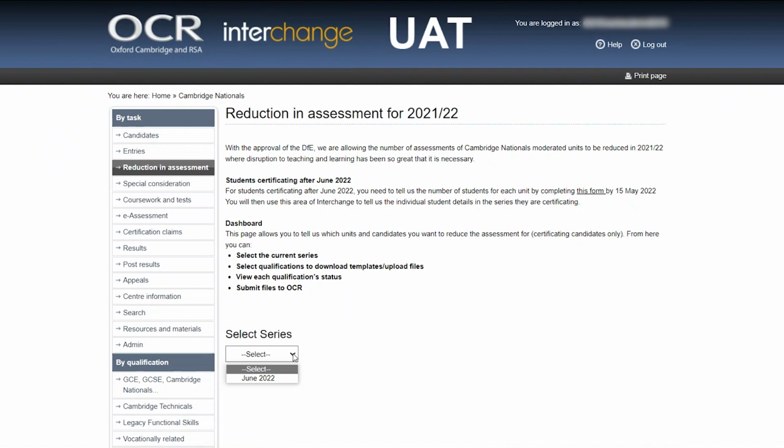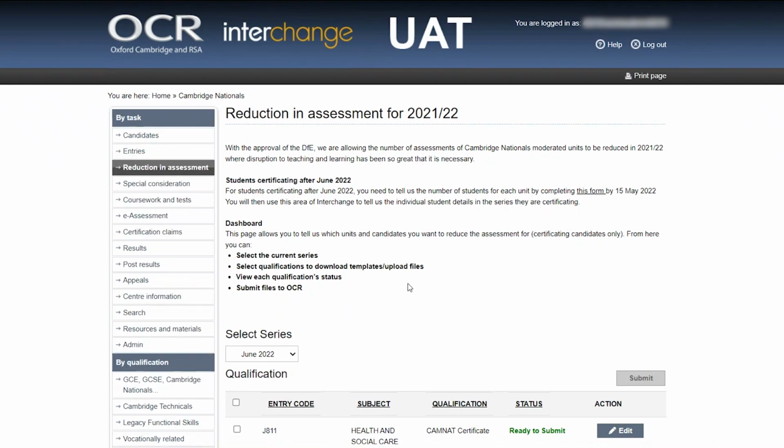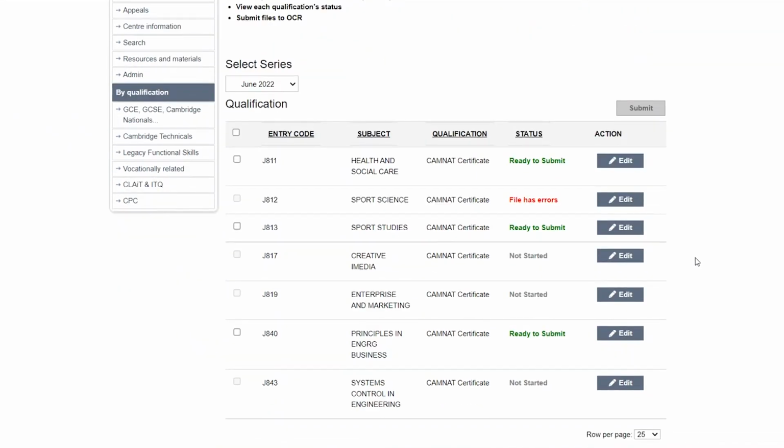So once again, back to Interchange, and on the reduction in assessment screen, you can now select the June 2022 series from the drop-down option. The next screen will appear, and this will have all of your qualifications that you have entries for under your centre number. Your qualifications are listed by entry code. If you wish to reorder them, you can do so by clicking on the heading titles.